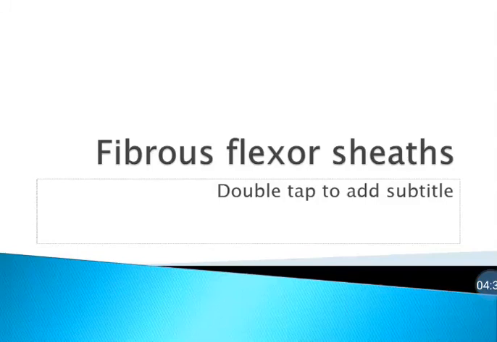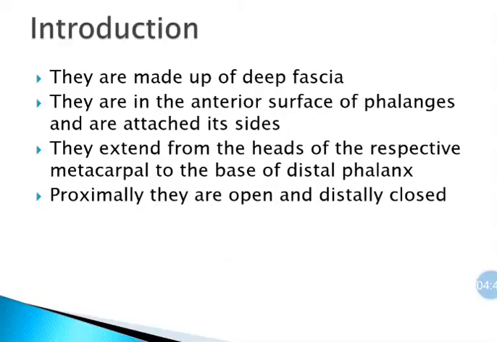Fibrous flexor sheaths. They are made up of deep fascia. They are present in the anterior surface of phalanges and are attached to the sides. They extend from the heads of respective metacarpal to the base of distal phalanx. Proximally they are open. Distally they are closed.